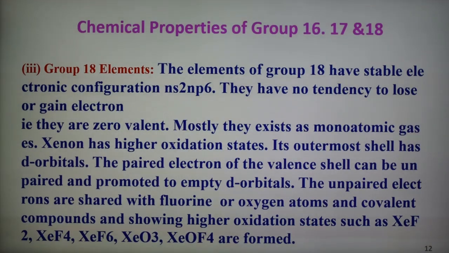So only xenon has a tendency to form fluorides: XeF2, XeF4, XeF6, XeO3, XeOF4, XeO2F2. These are some compounds formed by xenon, and only under special conditions. The other elements are all monoatomic and zero valent. Only xenon under special conditions can form compounds with fluorine, and the compounds are shown here.